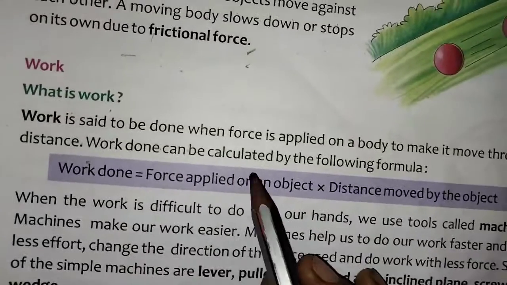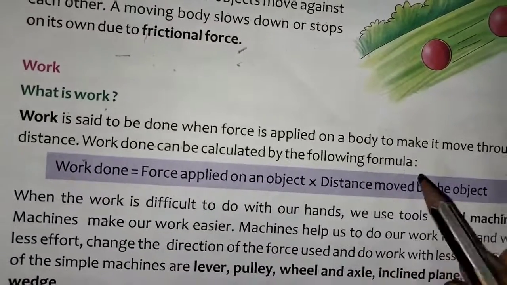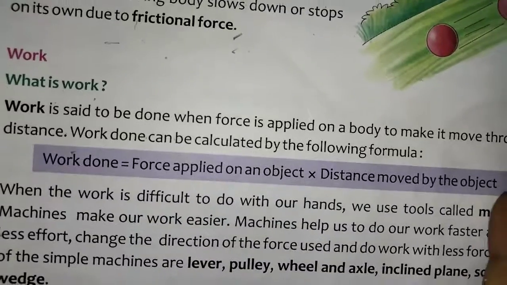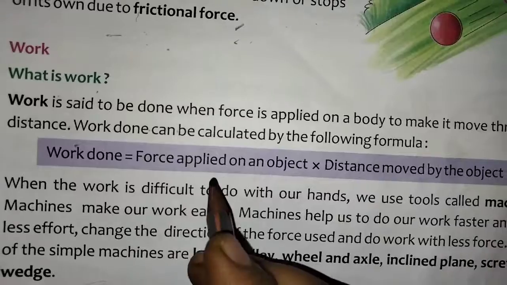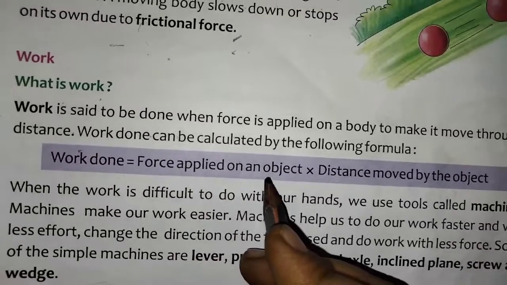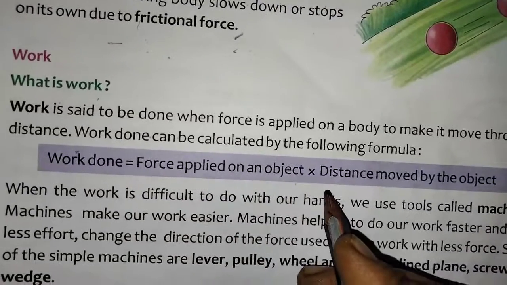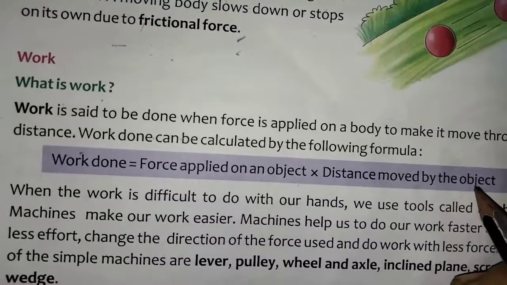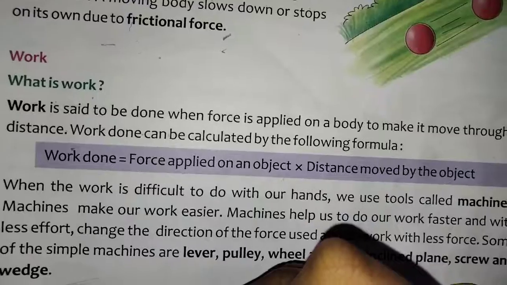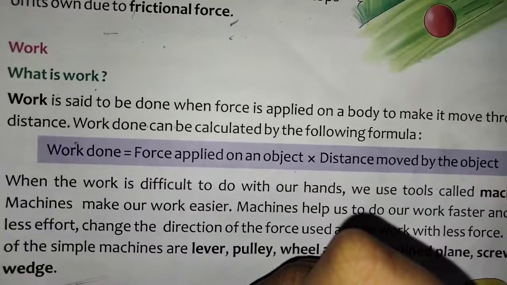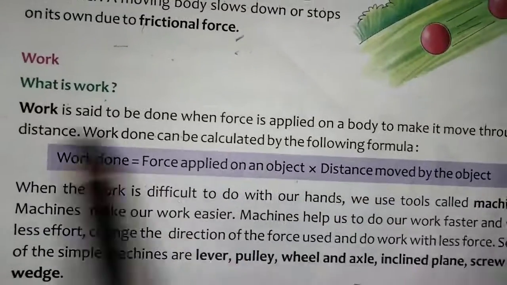Work done can be calculated by the following formula. Work done is equal to force applied on an object into distance moved by the object. Now this is the distance moved by the object. From that you have to do the multiplication. Then we can get the work done.